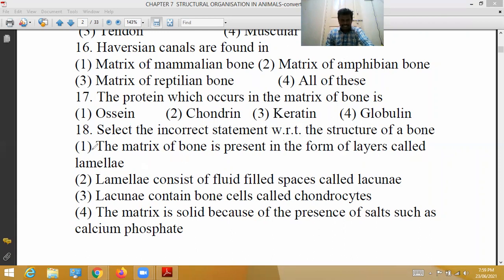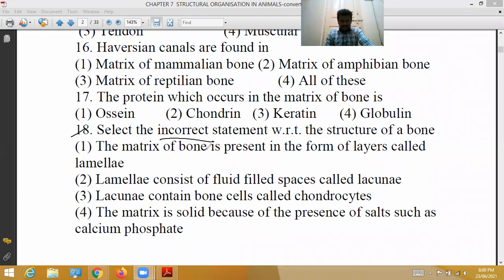Sorry, one little correction. So 18th question reads, select the incorrect statement with respect to the structure of a bone. The first option, the matrix of bone is present in the form of layers. Those layers are called lamella. It is correct option. Next, this lamella consists of fluid-filled spaces called lacuna. It is correct option. The lacuna contains bone cells. Those bone cells are not called chondrocytes. Those bone cells are called osteoblasts or osteocytes.